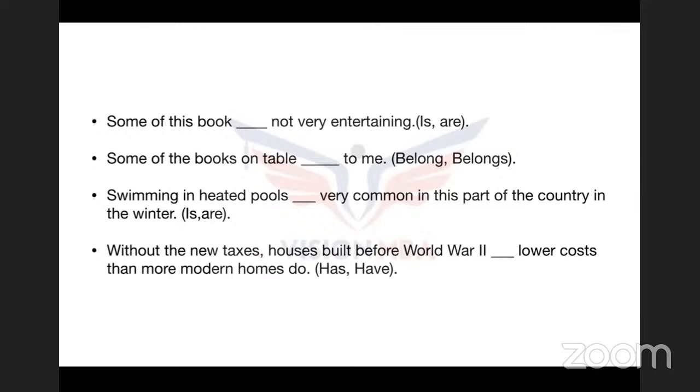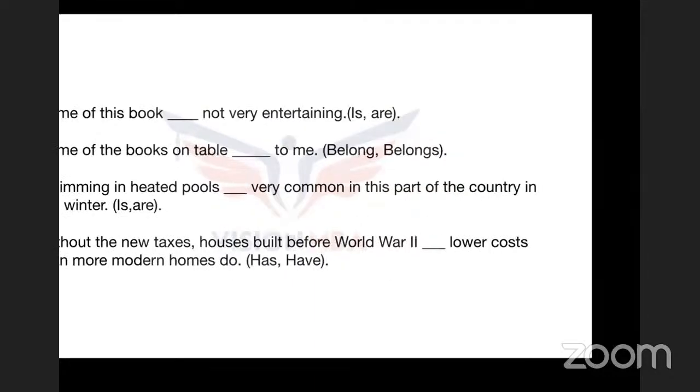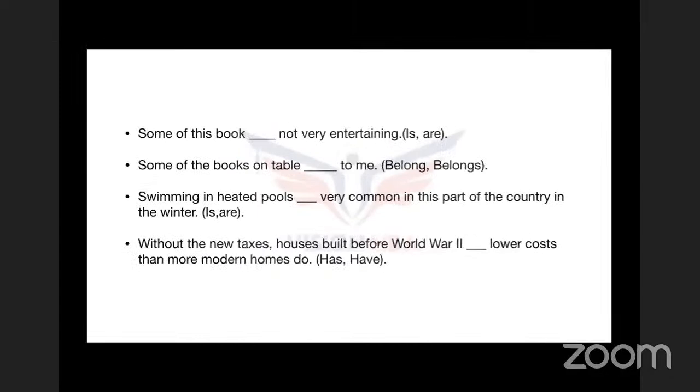Okay, so these live videos are nothing but a genuine attempt from us from Vision MBA for you guys to understand the concept, and I hope things are making sense. Tomorrow again we are going to be going live at 9:30 p.m. with another concept. I hope today's concept of subject verb agreement gave you clarity.